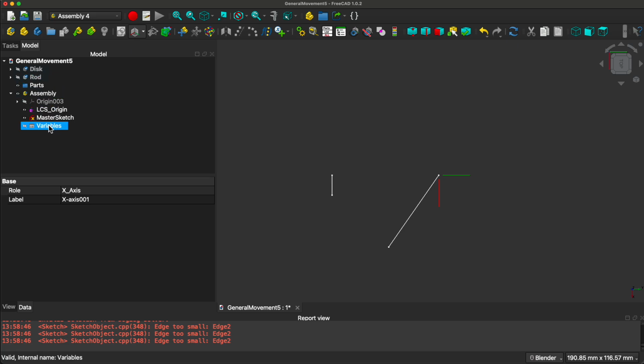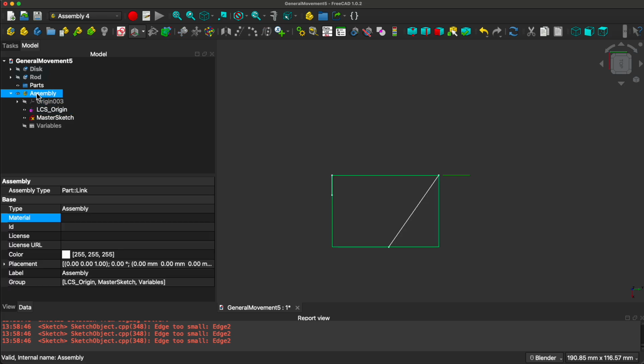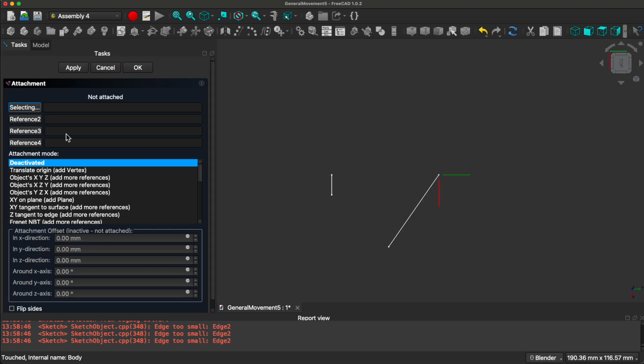Now we need them in the master sketch as well. So there's the master sketch. In the assembly, create a new local coordinate system, LCS disk, for the disk. Where do you want to attach it to? You want to attach it to the origin of this line, where, remember, this line swings around this point there.